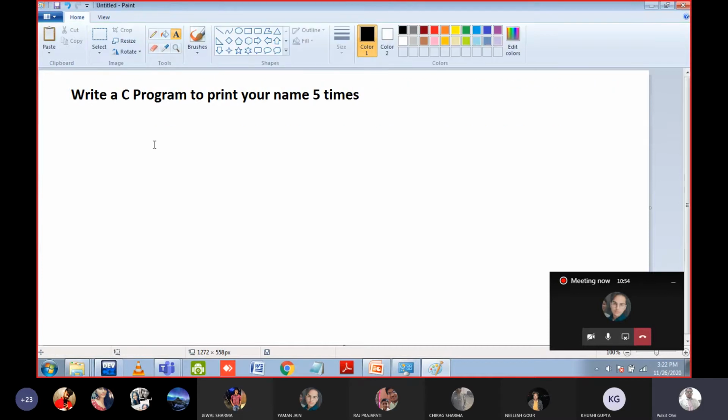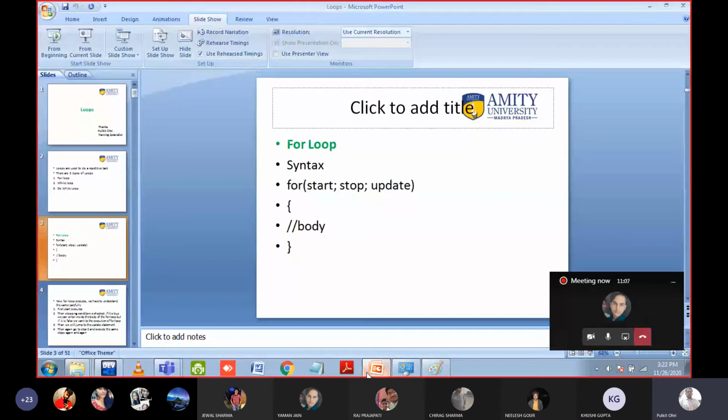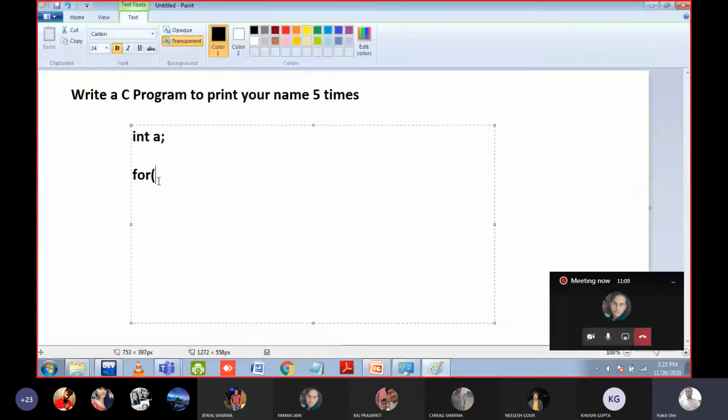So first what we have to do, we have to create the variable like int a. Then we will start the for loop. Bracket is open. If you have seen the PPT, the first thing is the start, yes or no? So here, because I have to print my name 5 times, 5 times means 1, 2, 3, 4, 5. So the starting is 1, yes or no? So a initialization will be 1, means the value of a is 1. Hope you are understanding it.